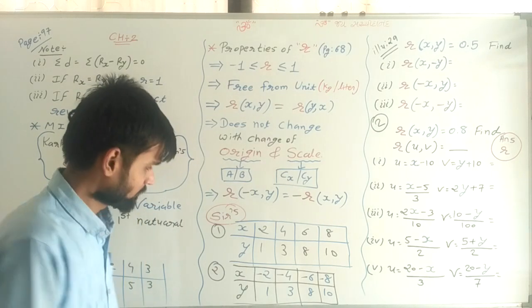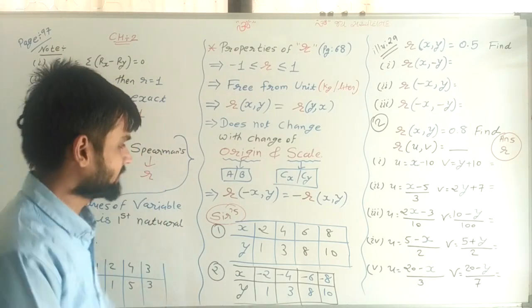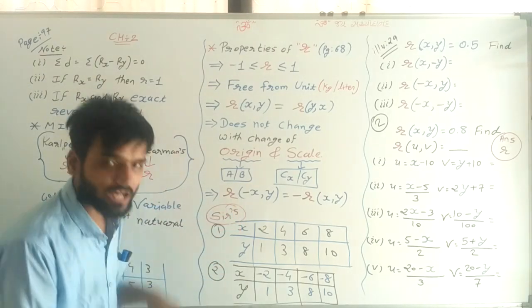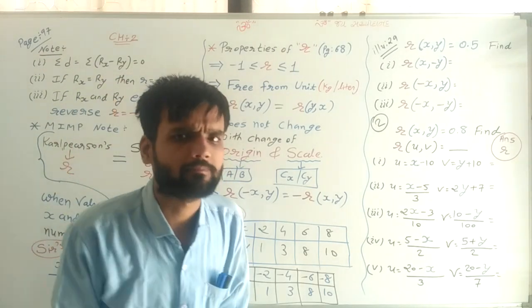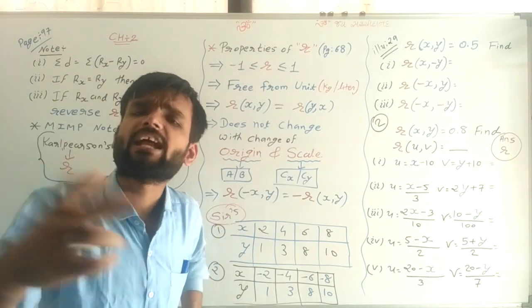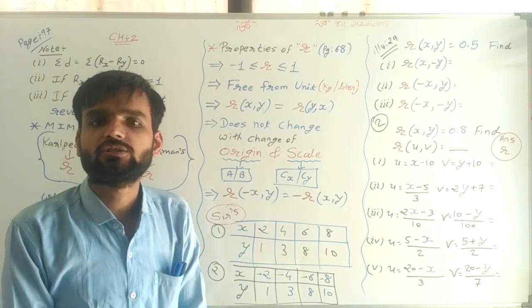If you solve these two sums, you will get this answer: the value of R will be the same, but one is positive and the second is negative. The answer's sign will be changed.